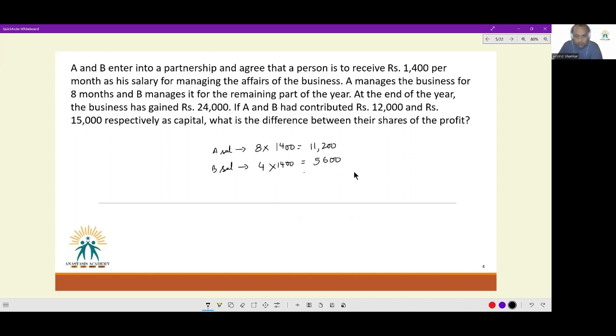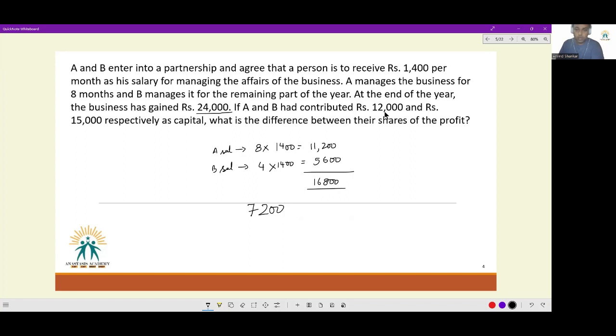So how much money has already been used up? 16,800 rupees have already been used up as payment of salary. At the end of the year, the business gained rupees 24,000. So out of 24,000, 16,800 went away in salary payment. So the remaining profit is 7,200, 24,000 minus 16,800.